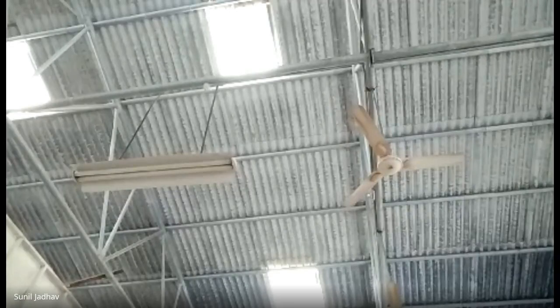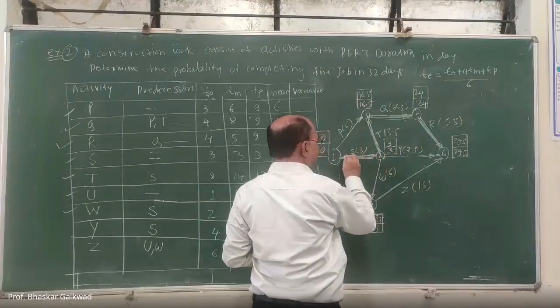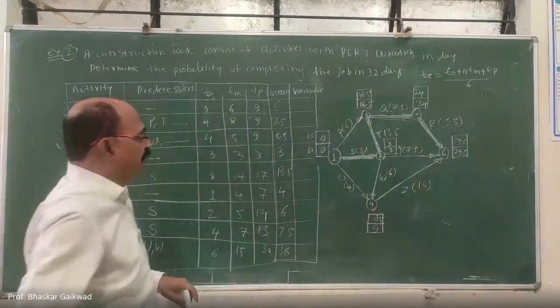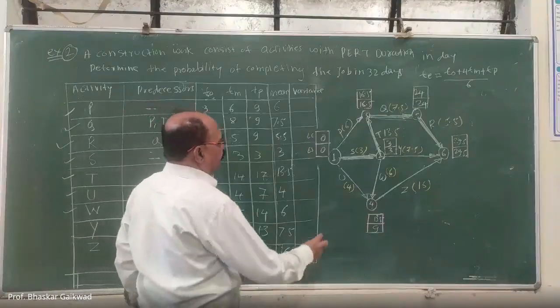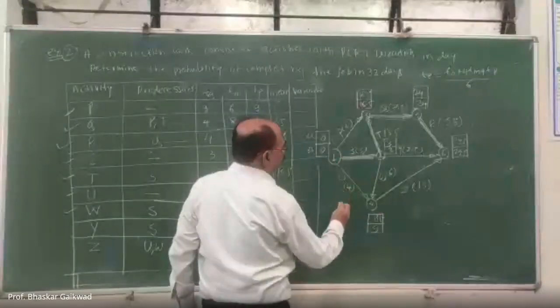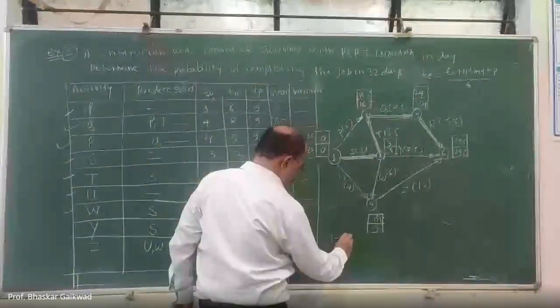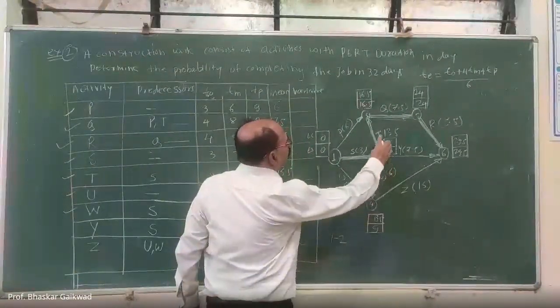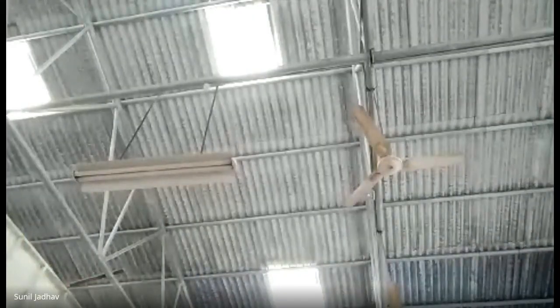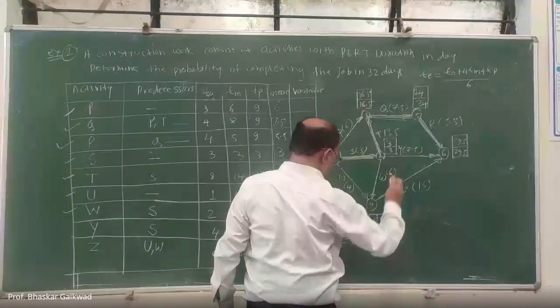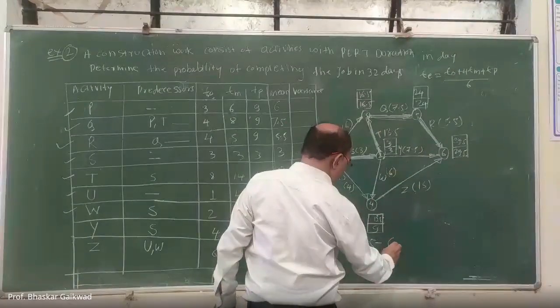I will write the critical path: 1, 2, 3, then 3 to 5 and 5 to 6.